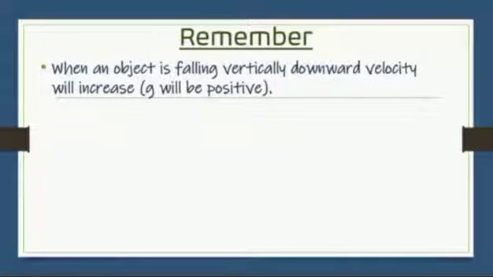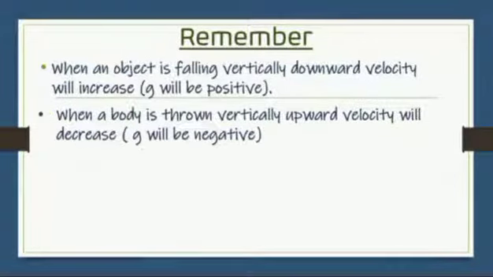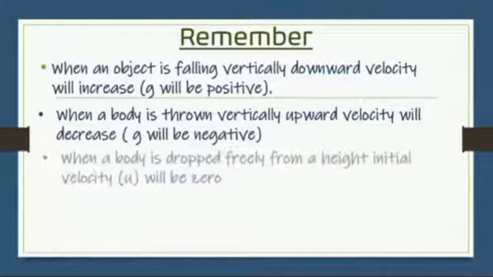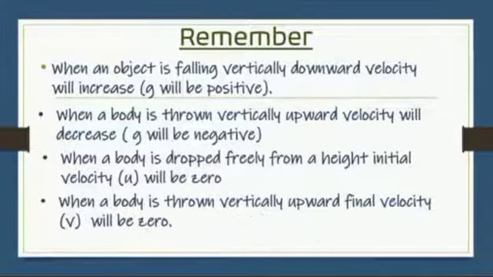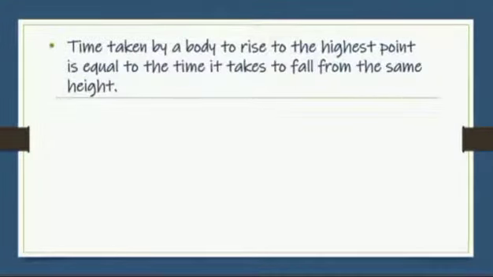When an object is falling vertically downward, velocity will increase, so G will be positive. When a body is thrown vertically upward, velocity will decrease, so G will be negative. When a body is dropped freely from a height, initial velocity U will be 0. When a body is thrown vertically upward, final velocity, that is V, will be 0. Time taken by a body to rise to the highest point is equal to the time taken to fall down